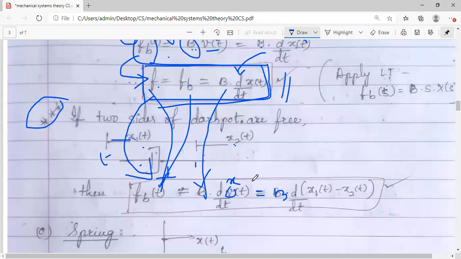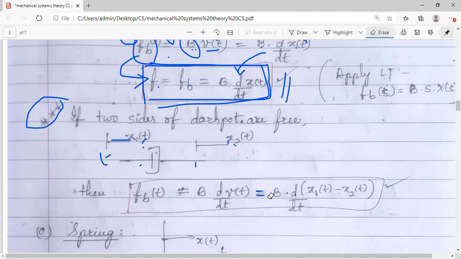Here it was simply x of t, but here we have two positions, x1 and x2, so you have to take the difference of displacements: B into d by dt of x1 of t minus x2 of t. You have to use this equation while solving problems whenever you come across a dashpot whose both ends are free.